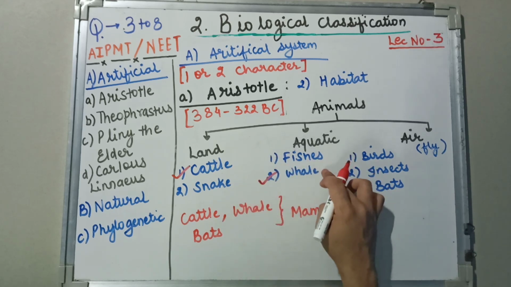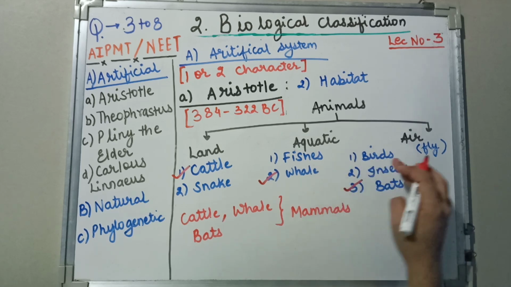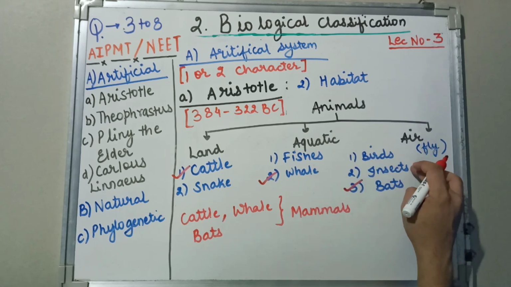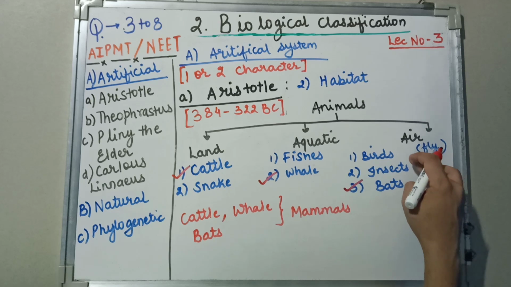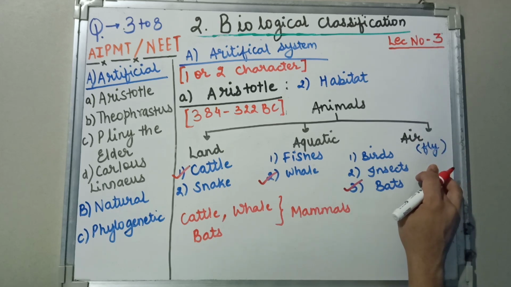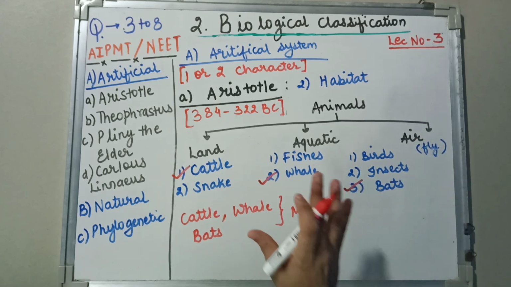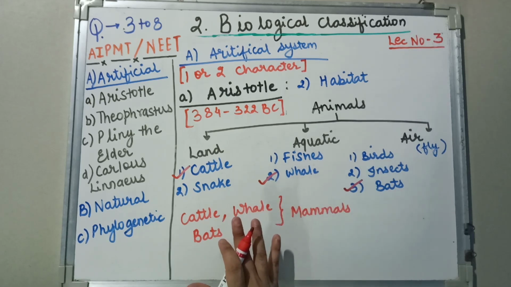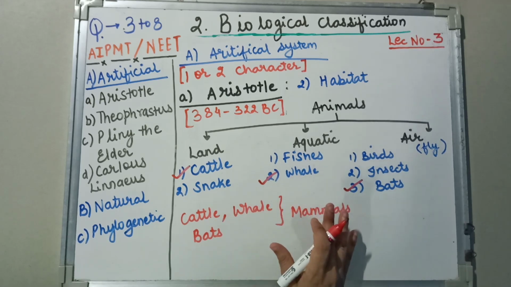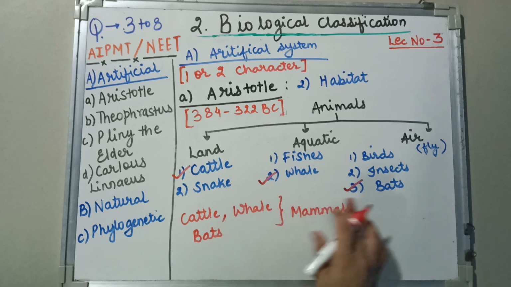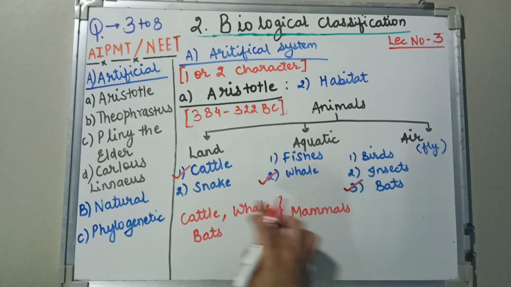Fishes and whale, there is no relation. Birds, bat and insect do not have any relation apart from the common feature of flying. So this classification could not justify the pattern of classification for these animals.